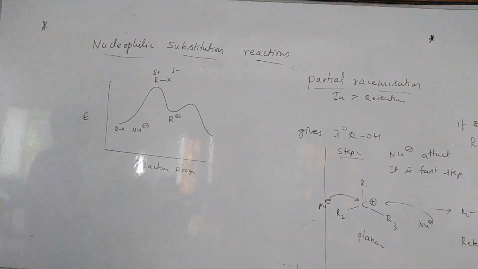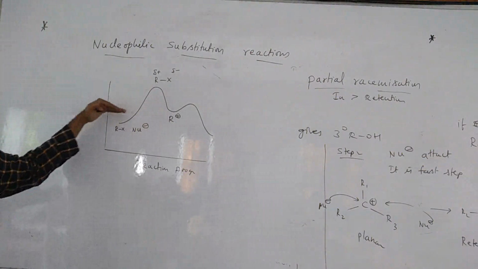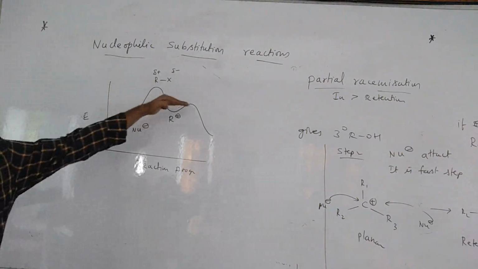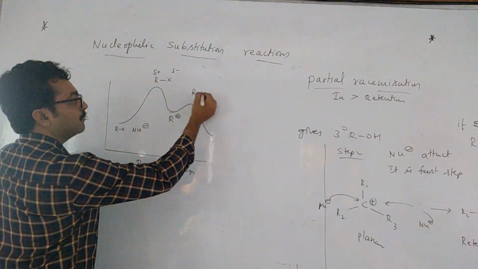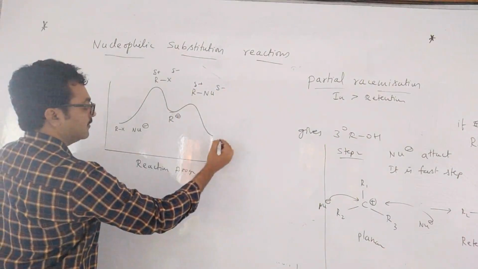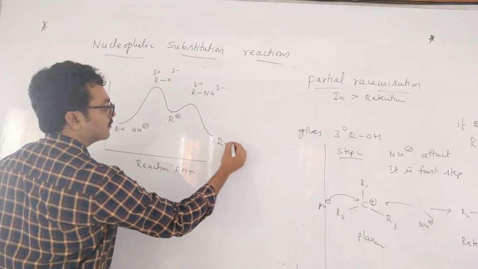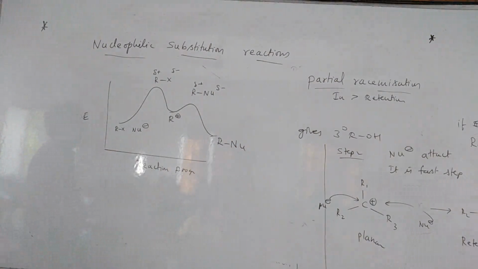So once carbocation is formed, it is stable, no? So the energy will be less. See, among these four, the energy will be less here, R plus. After that, the bond between R and nucleophile will take place, and finally, strong bond is formed. So this is the reaction progress of an SN1 reaction.